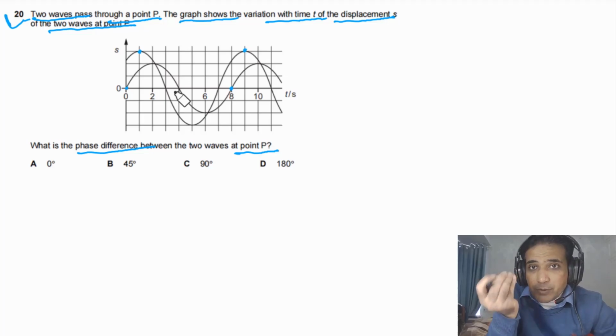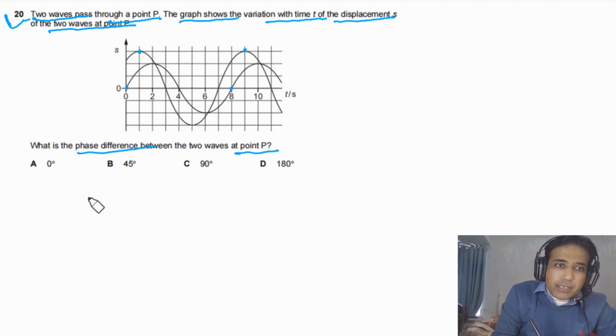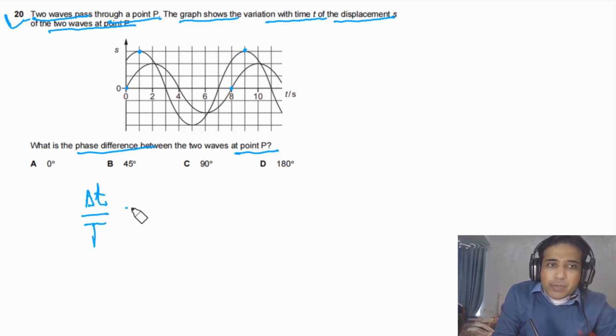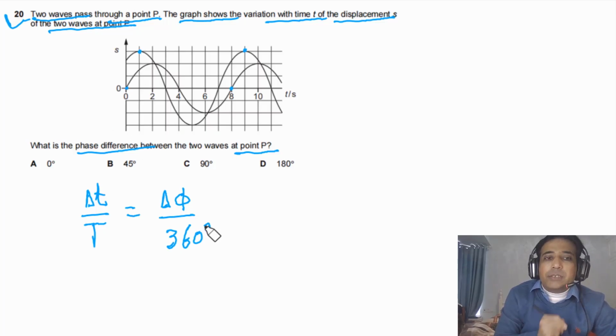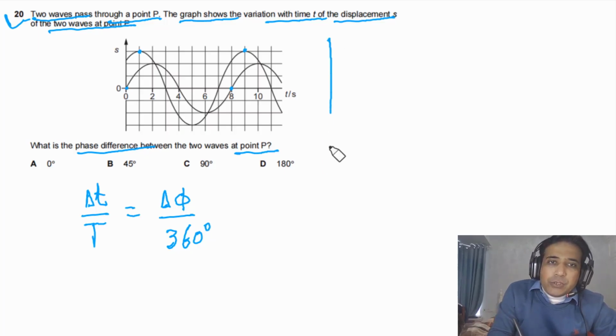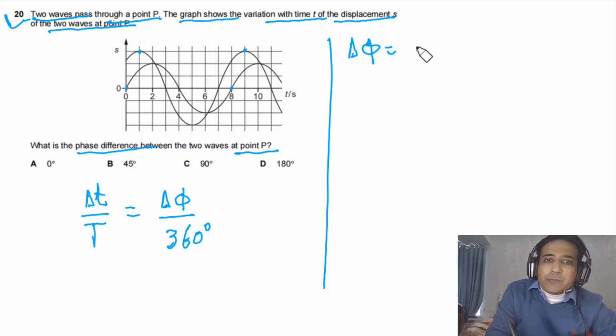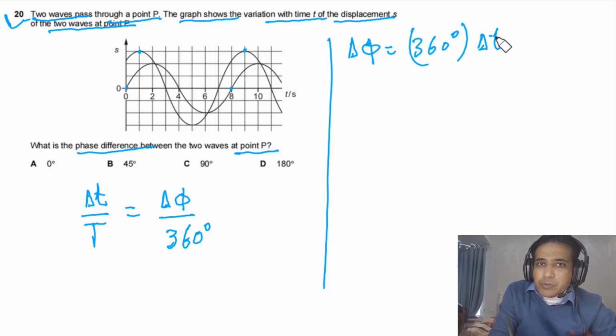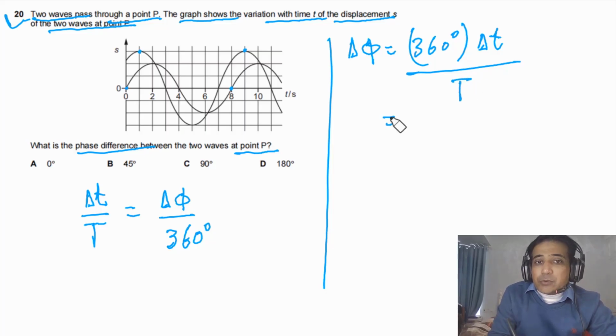So we can find out the phase difference. And also we need to understand the ratio between the time difference, delta t, divided by time period. This is equal to phase difference divided by 360 degrees. For this question we need to find the phase difference. So the phase difference will be equal to 360 degrees times time difference divided by time period. So we need to find the time difference.